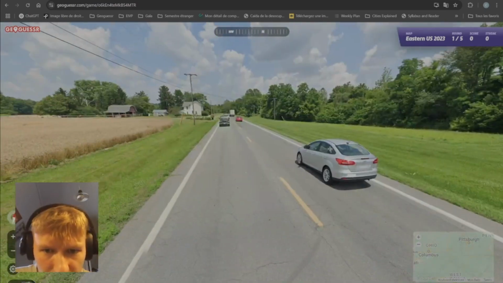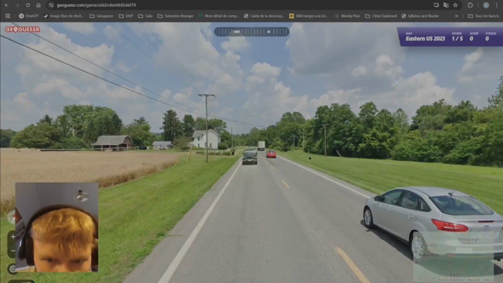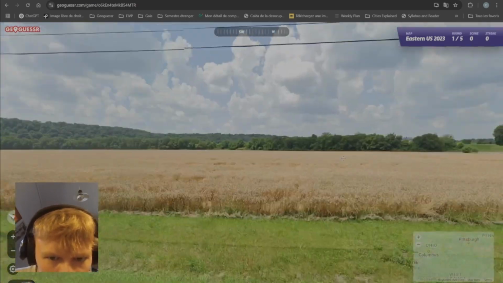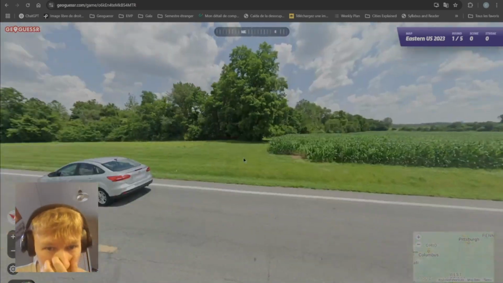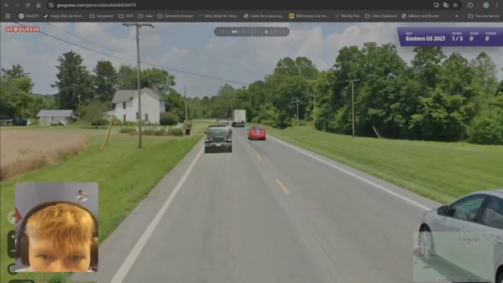So here I kind of thought this would be Ohio. I'm not really sure if this is an Ohio plate. I just thought it kind of looked like Ohio. What else could it be? Wisconsin plate, maybe?